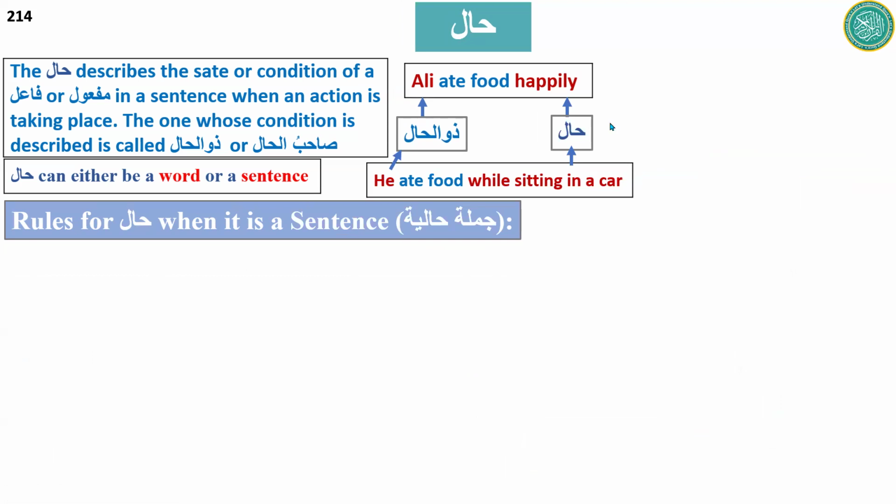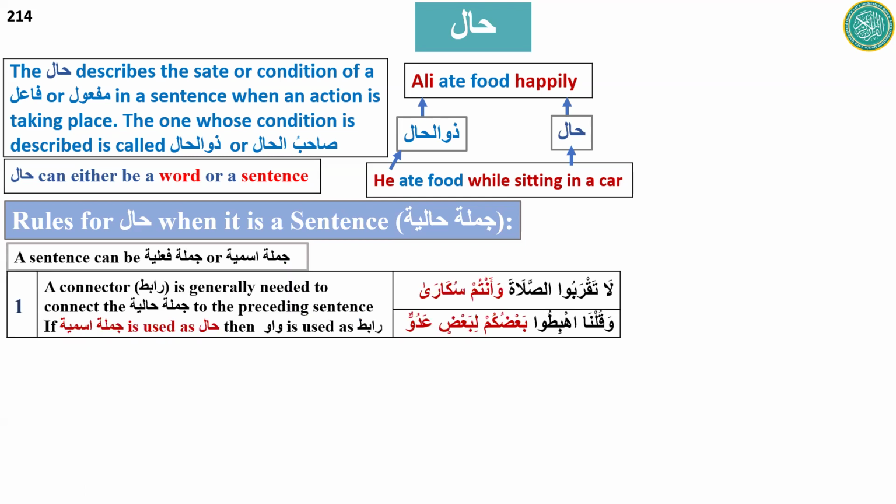Okay, so now we are discussing when hal is used as a sentence. The sentence is called jumla haliya, and there are certain rules for that. A sentence can be jumla fe'liya or jumla ismiya, and when it is used as a hal, it can be either. The first rule is that a connector is generally needed to connect the jumla haliya to the preceding sentence. If jumla ismiya is used as a hal, then waw is used as a rabit.